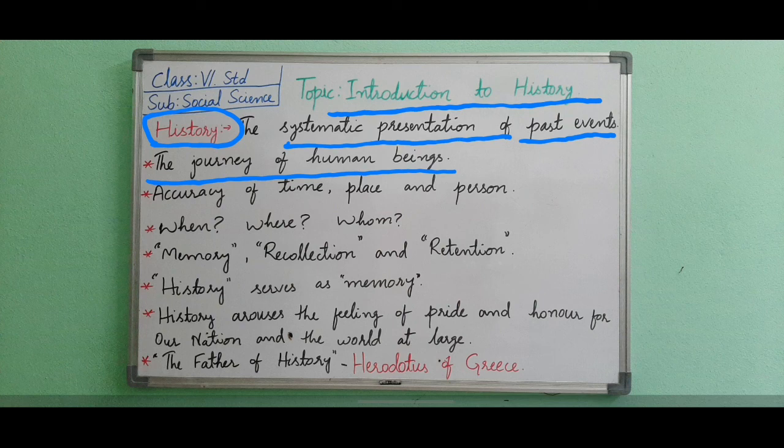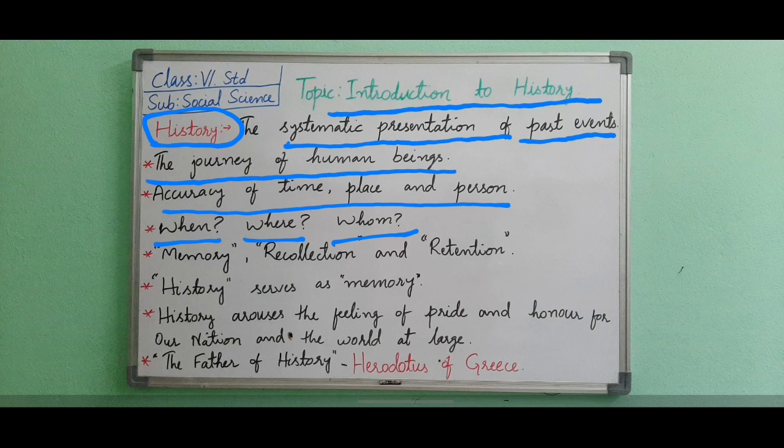History tells us the failures and successes of humans in that journey. While explaining a historical incident, the accuracy of time, place and person is maintained. This means when the incident took place, where and by whom. This should be clear. Without this clarity, history becomes a story. Here the major important thing is that when we are studying history, we give more importance to questions like when. If something happened, कुछ हो रहा है, then we ask when it happened, and afterwards where it happened, and to whom. All this information we get accurately.